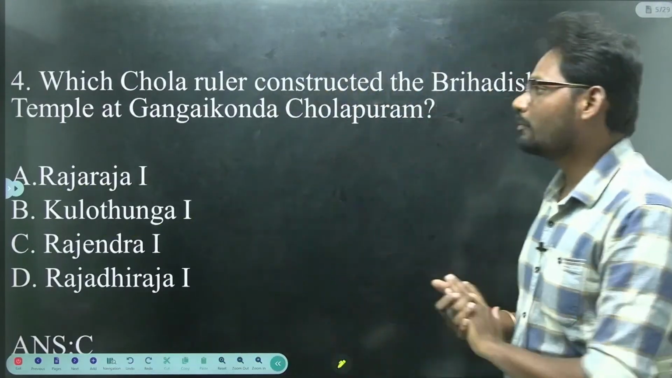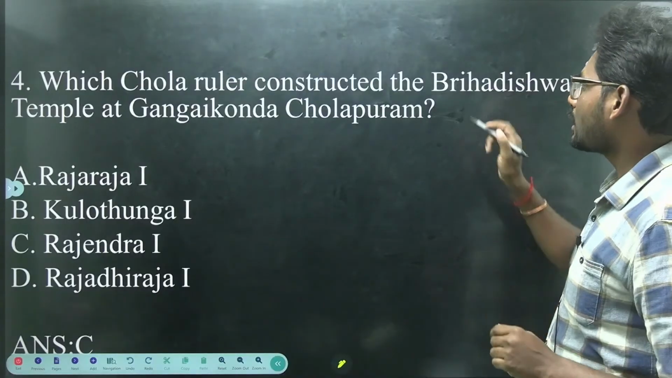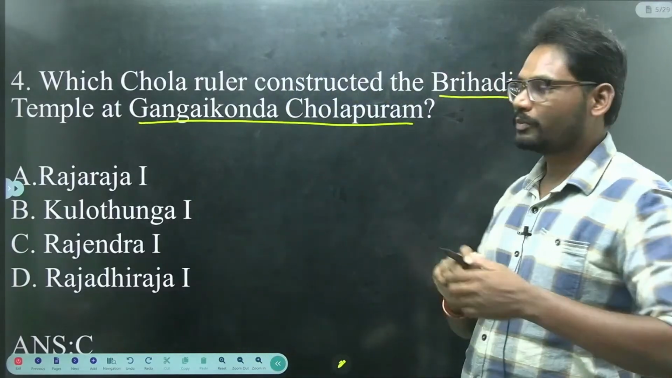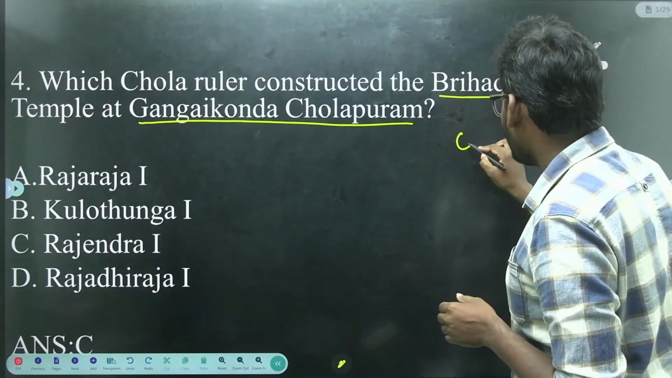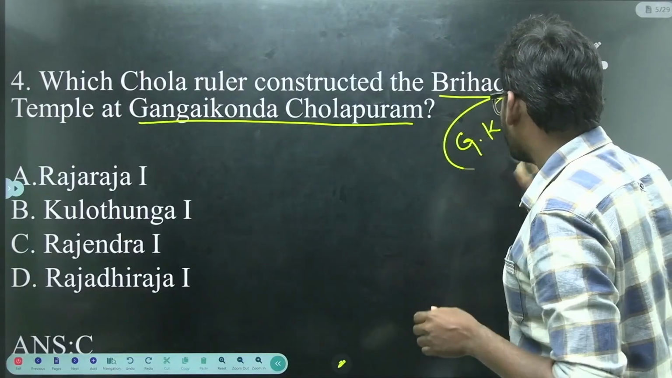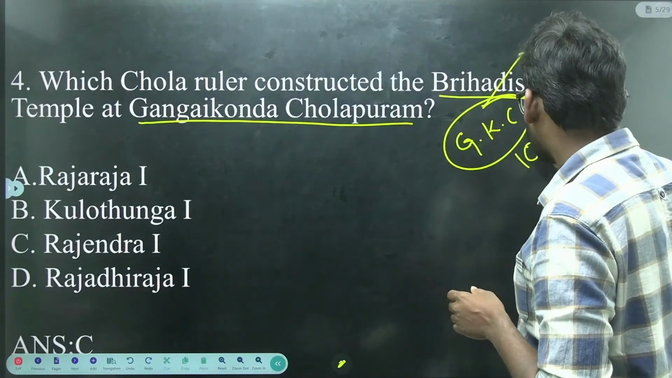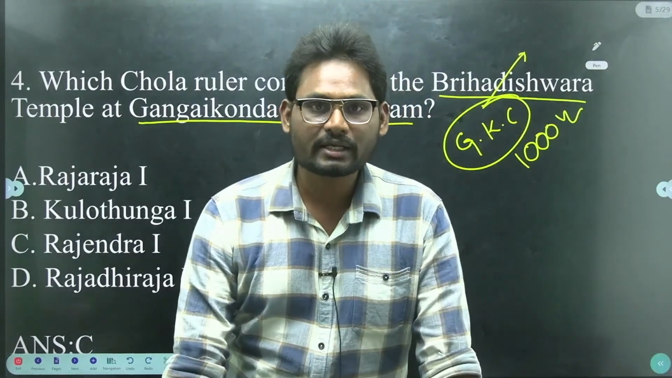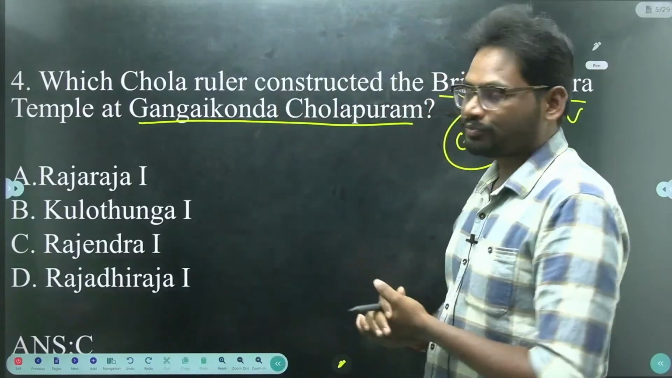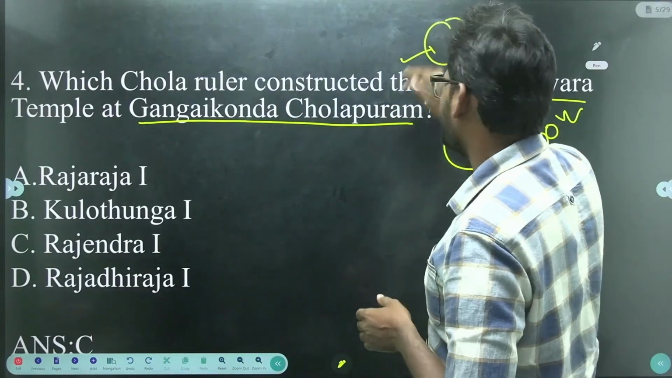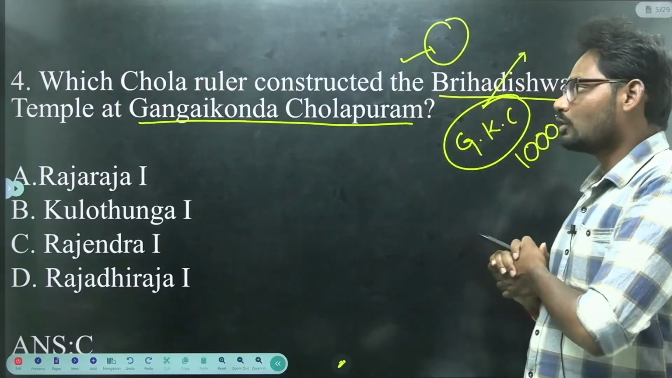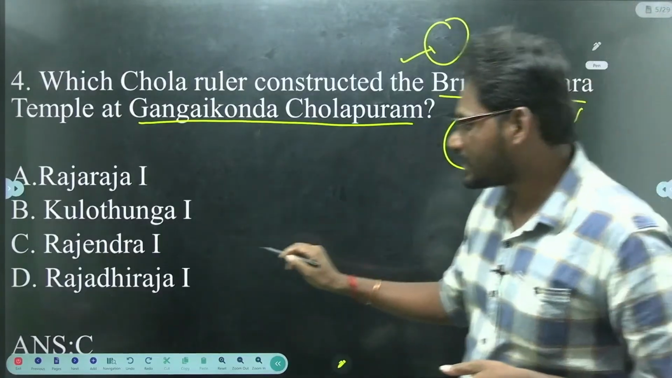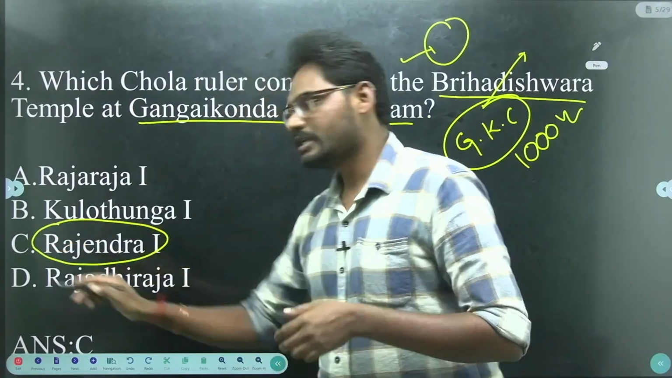Next we have number 4. Which Chola ruler constructed the Brihadishwara temple at Gangaikonda Cholapuram? Gangaikonda Cholapuram was recently in the news because it completed 1000 years. The construction of the temple recently completed 1000 years, so that is the reason I have picked this question. The answer is Rajendra I.